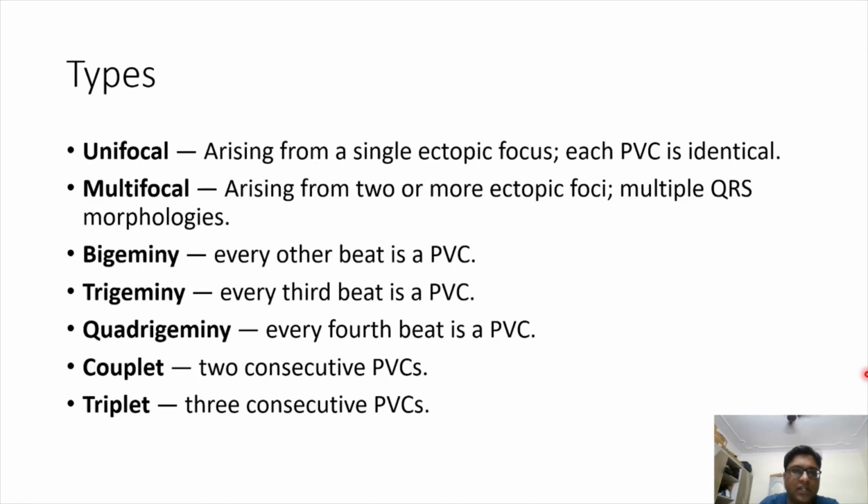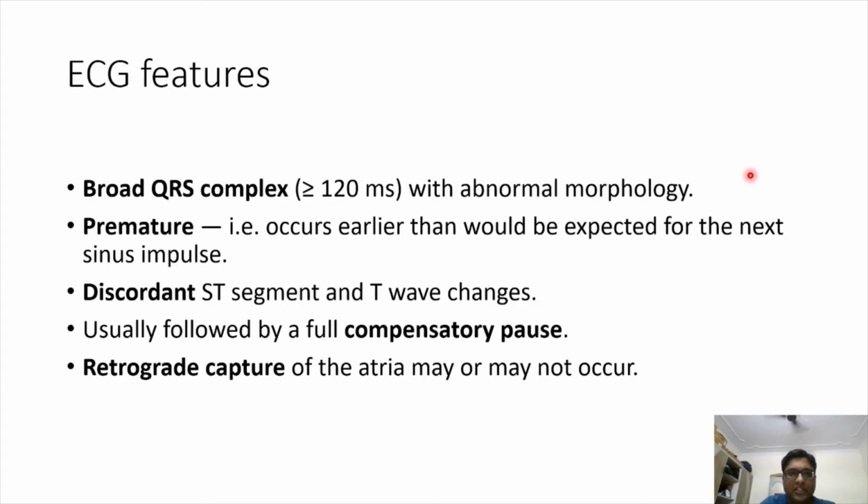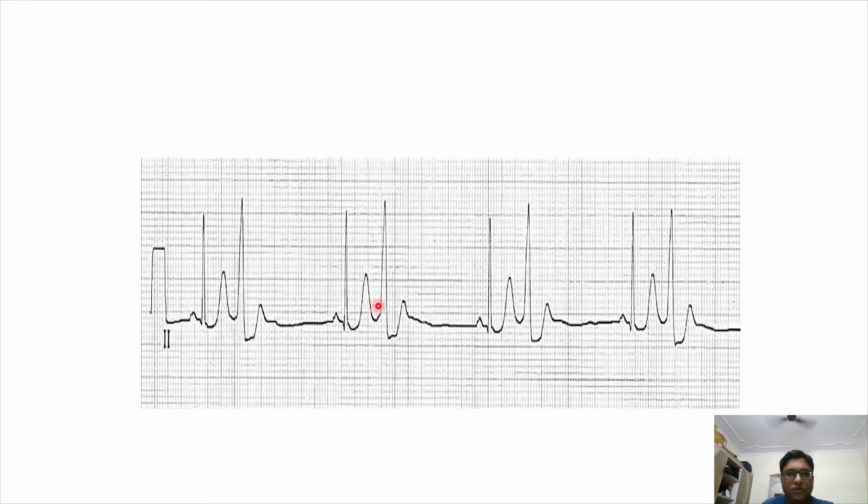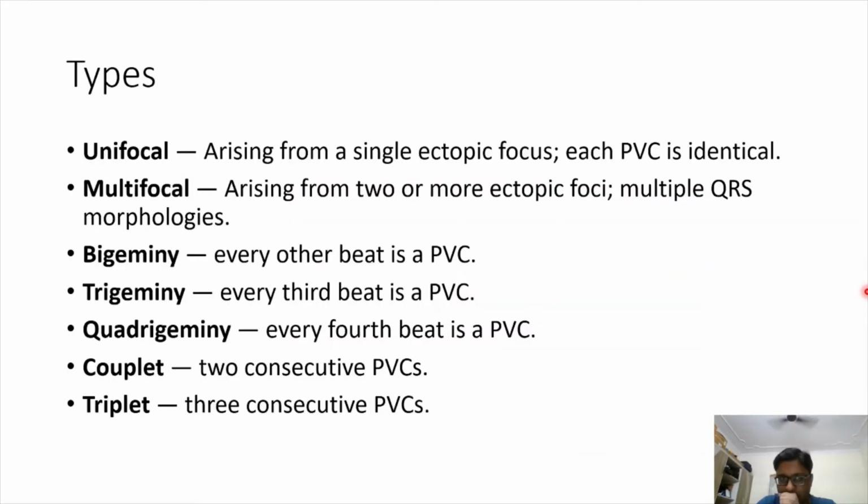As for the types, if it is arising from a single focus, then each PVC will be identical. In the example that we looked at, all four of these are identical. So this would be called a unifocal PVC. If it is arising from two or more ectopic foci, then there will be multiple QRS morphologies. Every other beat being a PVC is bigeminy. Every third beat a PVC is trigeminy. Quadrigeminy is every fourth beat. Two consecutive PVCs are called a couplet, and three consecutive PVCs is called a triplet.